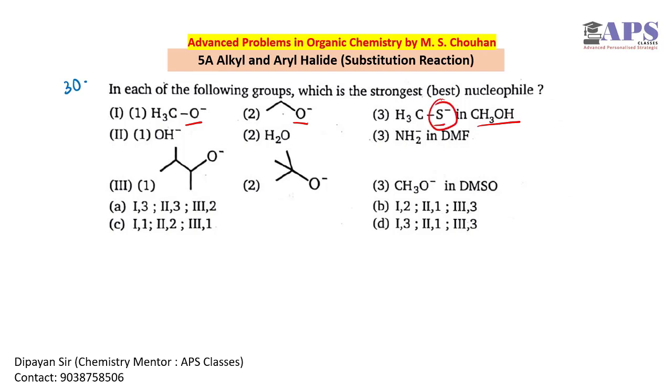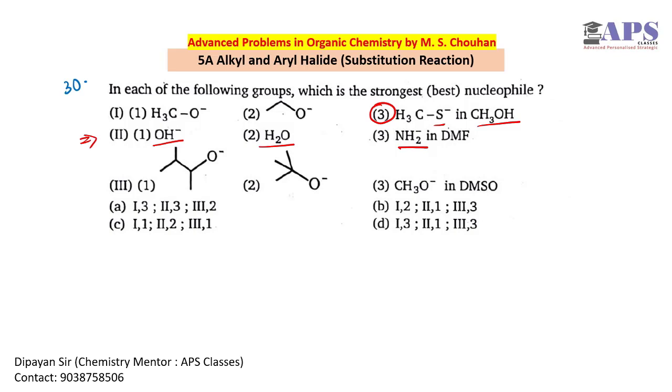So sulfur is larger in size, S minus is more nucleophilic. Next, OH minus and H2O, negatively charged. So here we have 3. Now for 2, negative charge, neutral, again negative charge. So negative charge is more nucleophilic than neutral one.